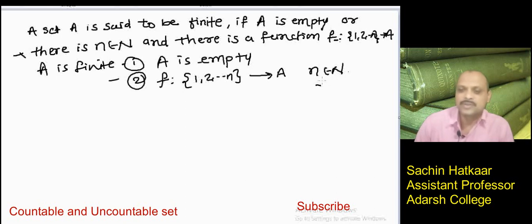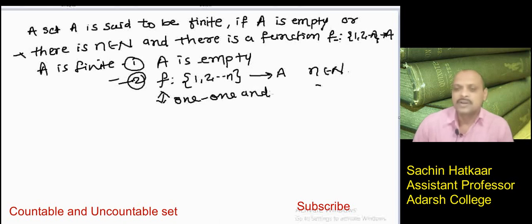One-to-one correspondence means the function is one-to-one and onto. When there is a one-to-one correspondence between the set {1 to n} and the set A, then this type of set is called a finite set.